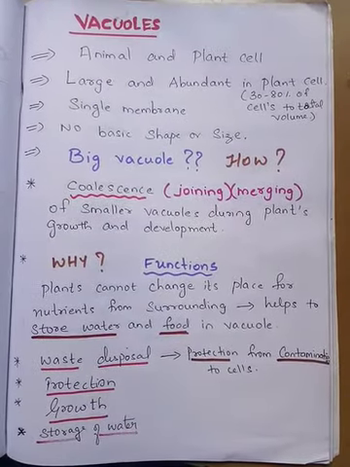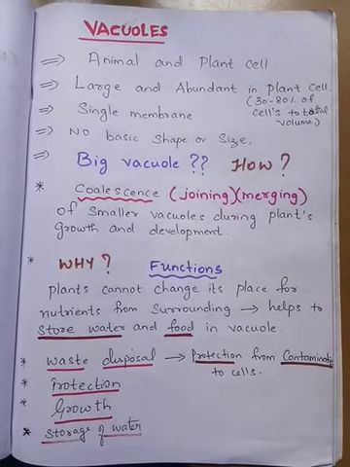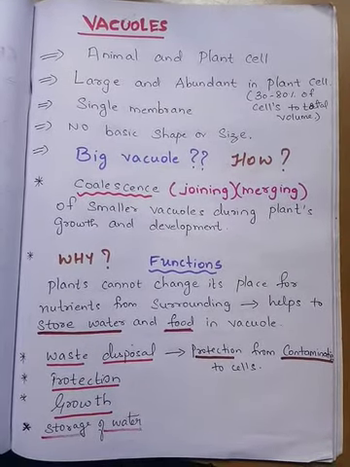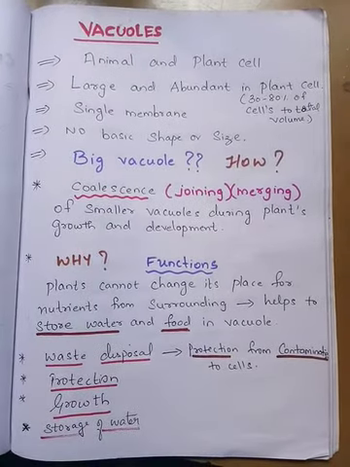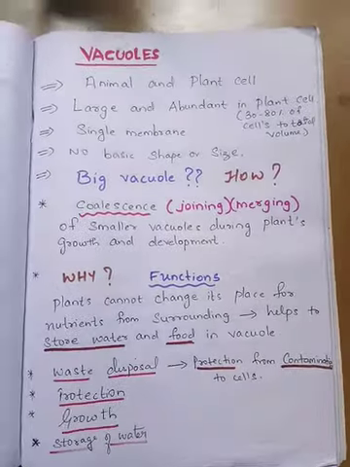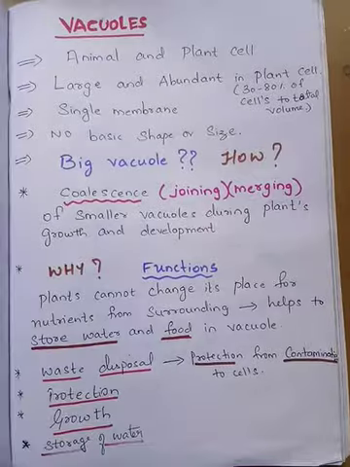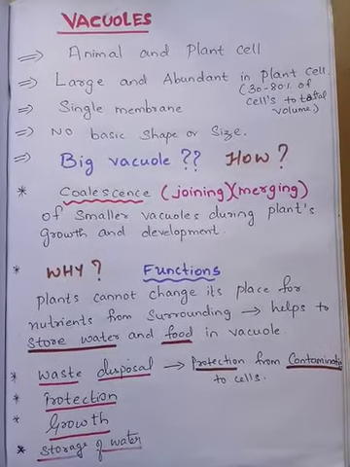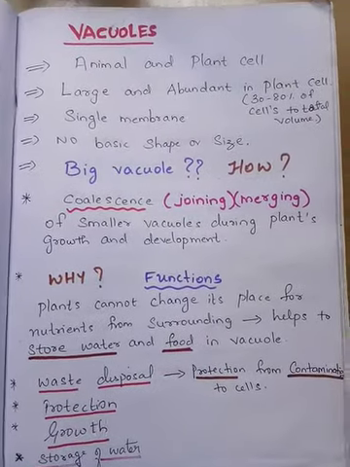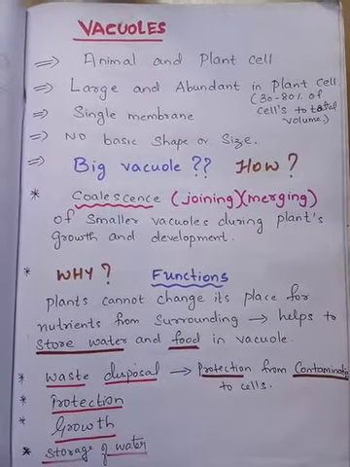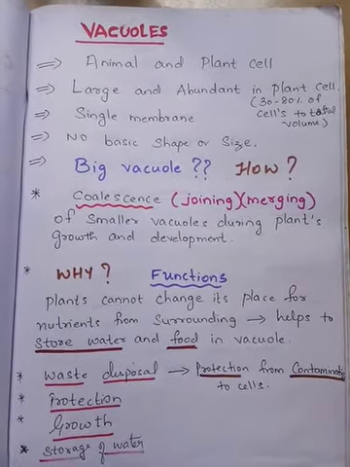Now we are going to see what are vacuoles. As you know, vacuoles are present both in animal cell and plant cell, but compared to animal cell, plant cell has a bigger vacuole. It is very large and it is abundant in plant cell. Almost 30 to 80% of the cell's total volume it takes up. And the vacuole has only a single membrane. They don't have any basic shape or any size.